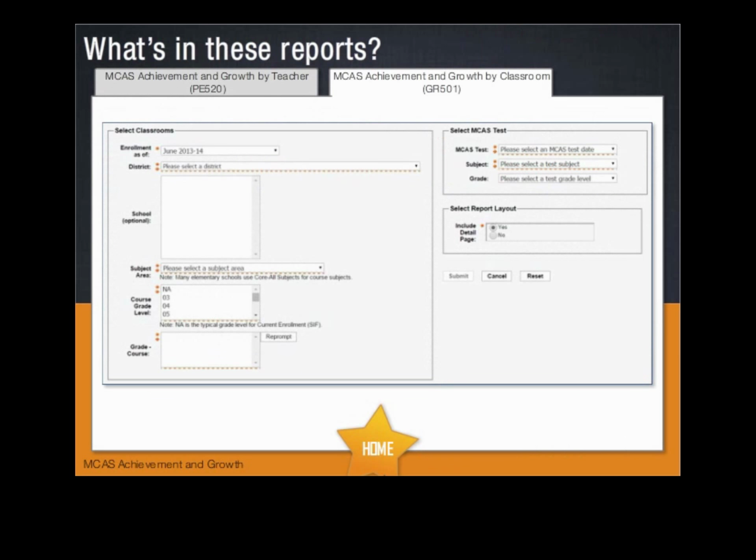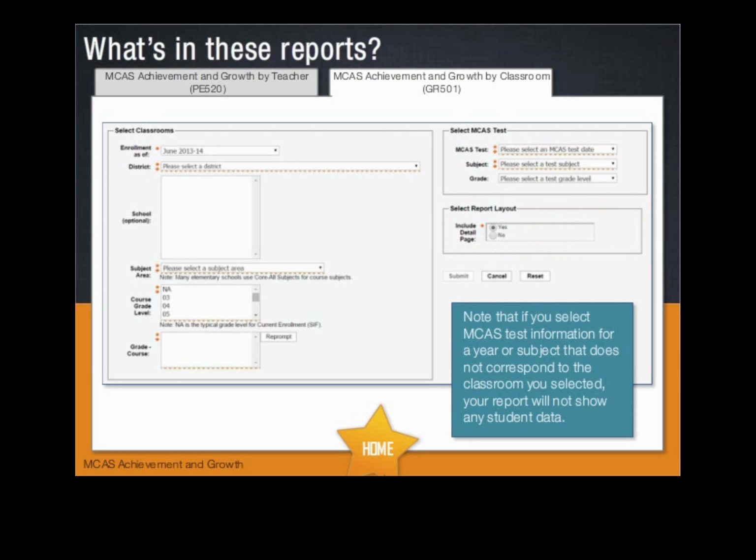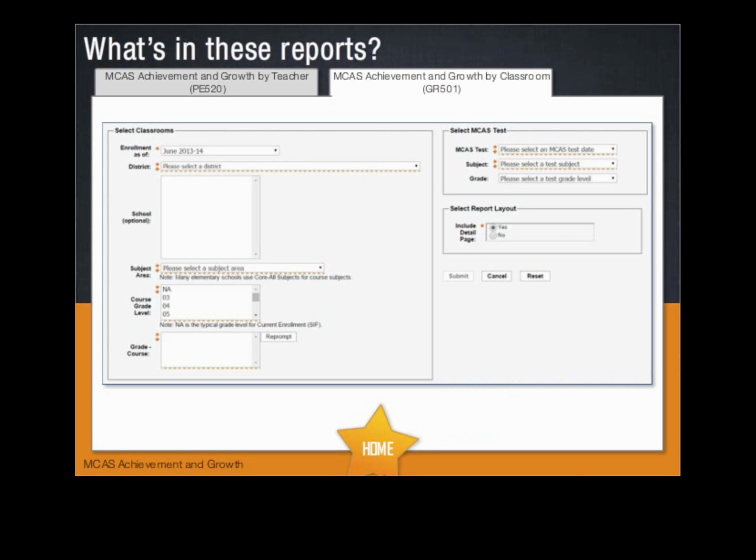To view the MCAS Achievement and Growth by Classroom report, select the group of students you want to analyze from the Select Classrooms menu and their corresponding MCAS test information. Then, choose if you want to see a detailed table with the report. Note that if you select MCAS test information for a year or subject that does not correspond to the classroom you selected, your report will not show any student data. When you've made all your selections, click Submit.